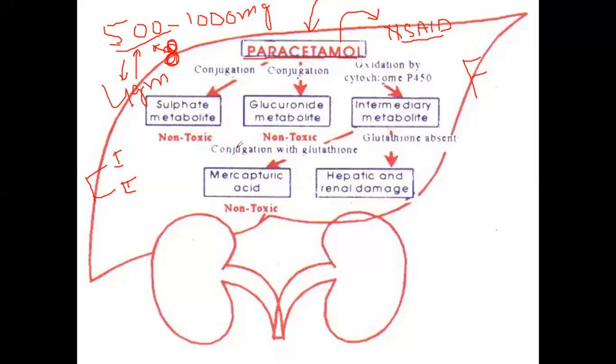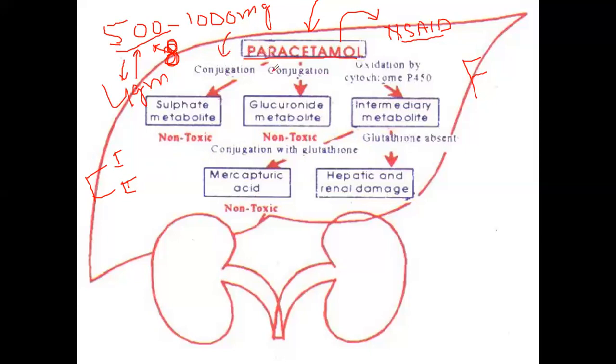So these are all included in phase two of metabolism. When we take paracetamol, it is also metabolized by the phase two reactions of the metabolism process in the liver.